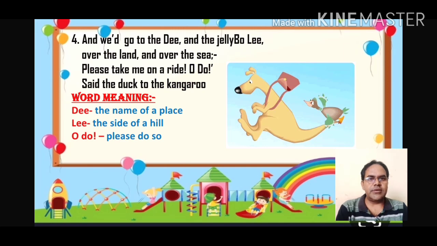So the duck was ready, and was requesting the kangaroo to please take me towards that place that is known as the D, and after that you have to go towards the side of a hill, and please do this.